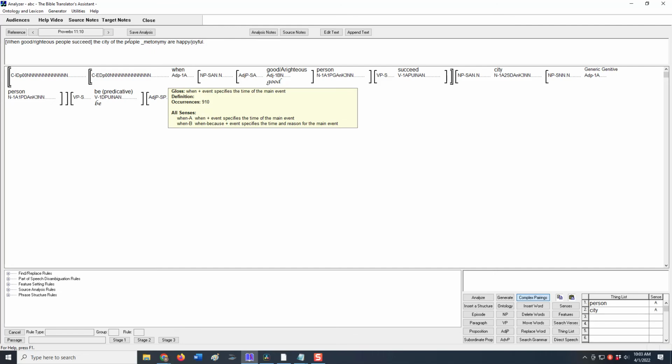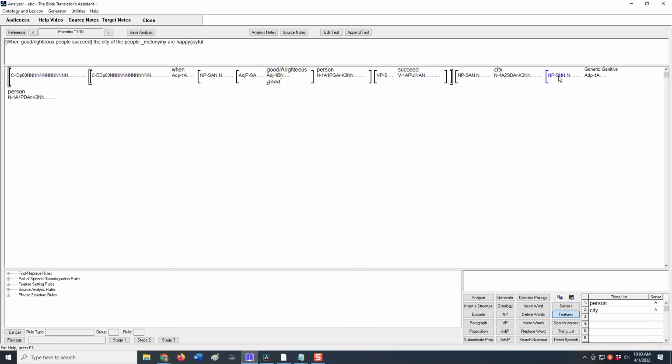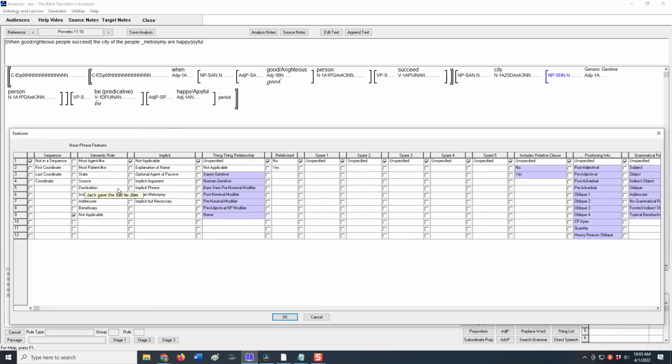Okay, we want people to explain the metonymy of this city. It's not really the city that's rejoicing, but the people in the city. So we have to mark this phrase with people, the noun phrase, as explaining metonymy. So I click on features at the bottom right, click on this noun phrase, and then I click explain metonymy.